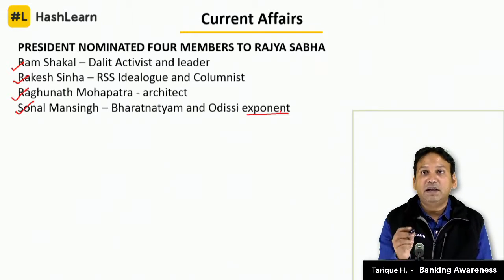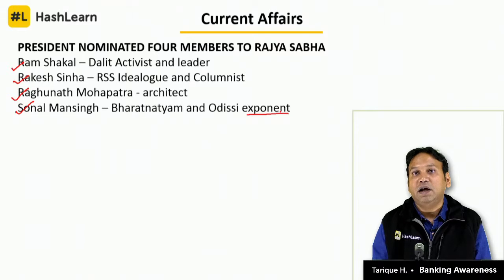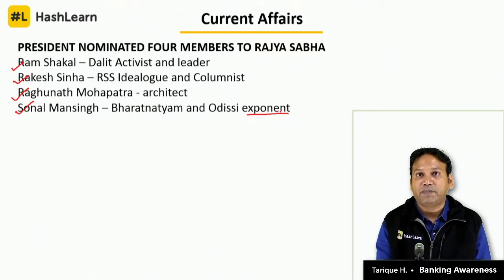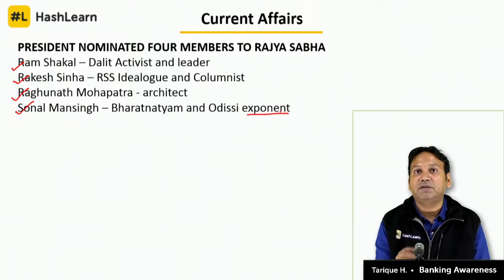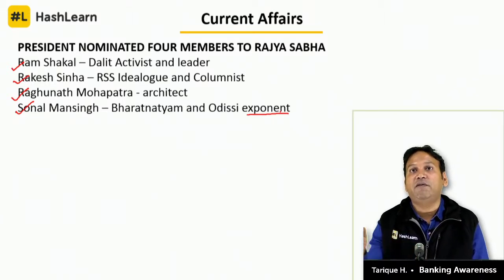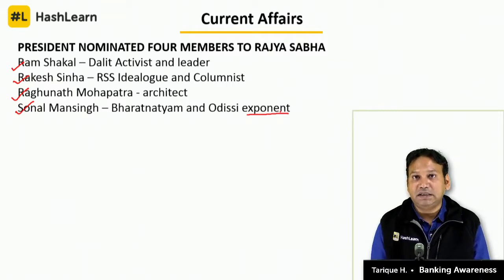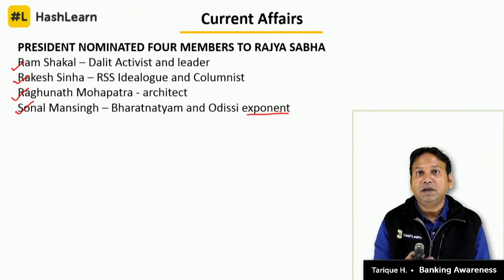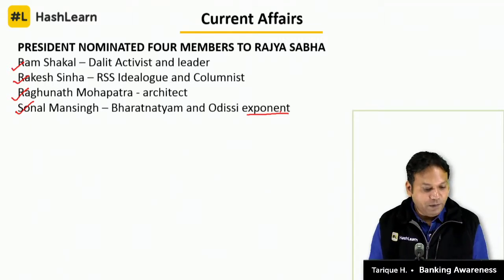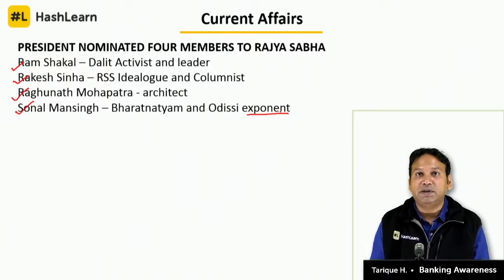So which of the following is one of the 4 members appointed by President to the Rajya Sabha? Ramnath Kovind to the Rajya Sabha. That can be one question. And Sonal Mansingh, who was nominated by the President to the Rajya Sabha, belongs to which of the following field? And then I can give you 4 fields A, B, C, D. The answer will be she is a classical dancer. This is how we can create questions from this. So that's very, very important info for you. President nominated 4 members to Rajya Sabha.